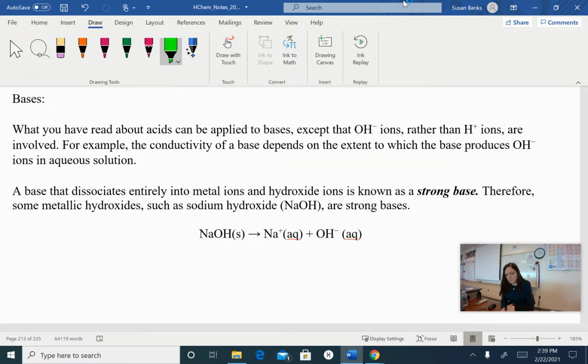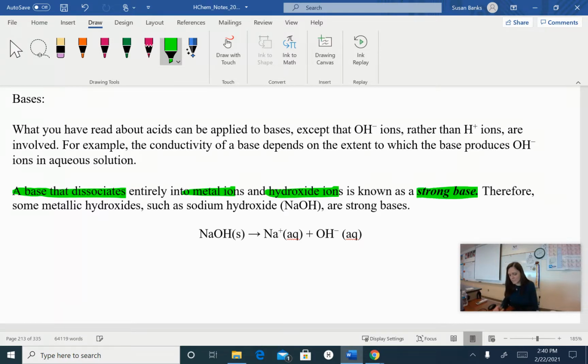A base that dissociates entirely into metal ions and hydroxide ions is known as a strong base. So we need it to dissociate or break from the ions that are held together in a salt into individual ions in the water. It's going to dissociate into metal ions and hydroxide ions.